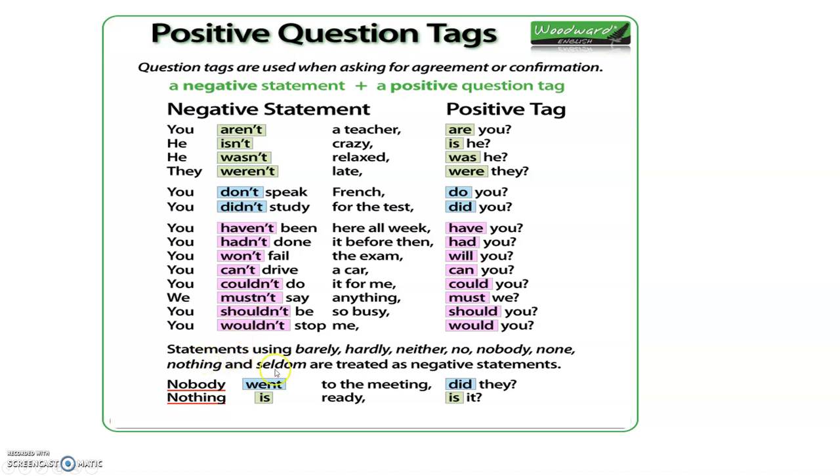Now, statements using barely, hardly, neither, no, nobody, none, nothing and seldom are treated as negative statements. So when these words come, children, remember these are negative. Okay, so nobody went to the meeting. Nobody here is negative, so it will be what question tag? It will be positive. Did they? Okay, nobody went, so did they? And nothing is ready. Nothing also is negative, so it will be a positive question tag. Is it? Okay, now these are exceptional ones, so you need to remember them separately.